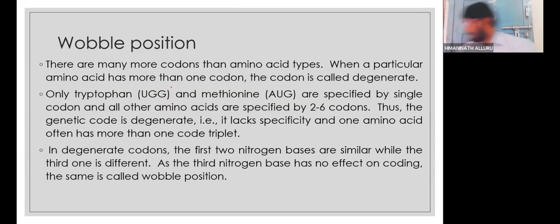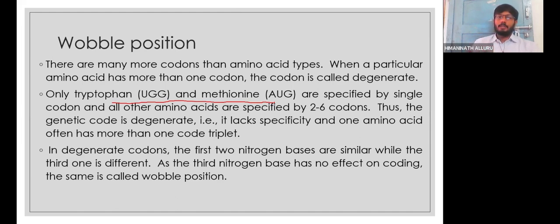So next, the wobble position. If you want, you can even note it down. If you feel you want to take some information about it, it's up to you. It's not compulsory. This is not applicable to tryptophan and methionine, because these amino acids are coded by only one codon. So please note it down. The wobble position is applicable only when more than 2 codons code for the same type of amino acid. In that case only is the wobble position applicable.